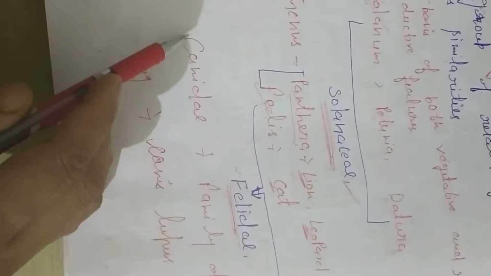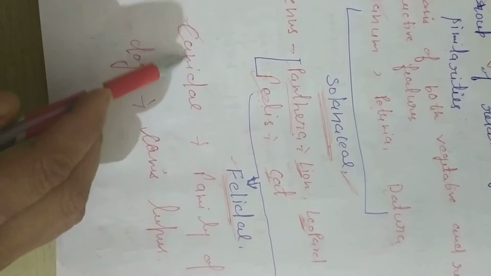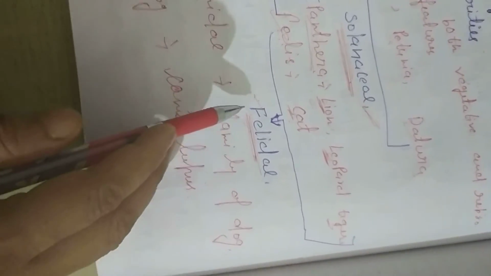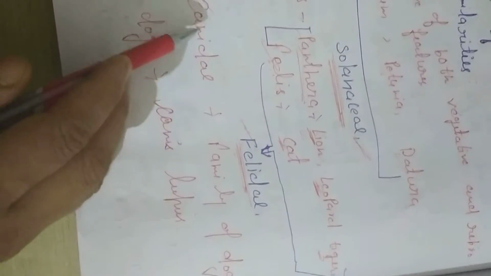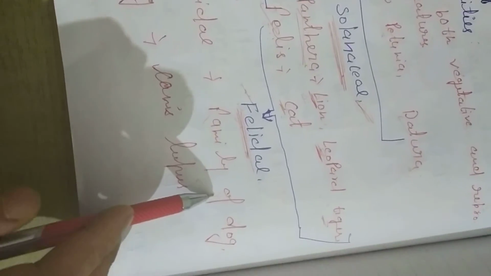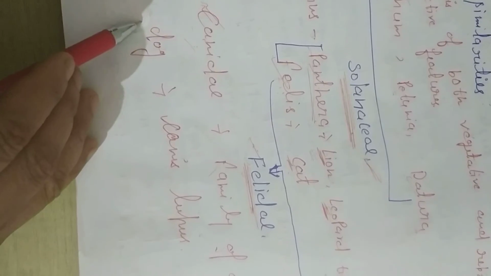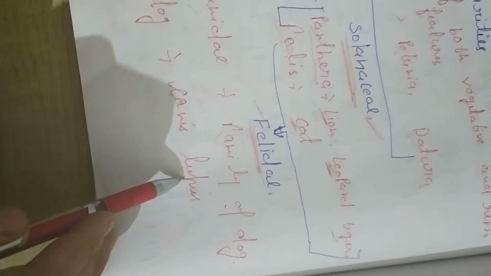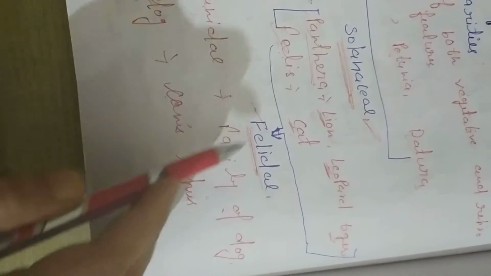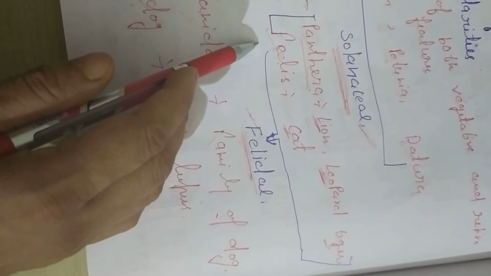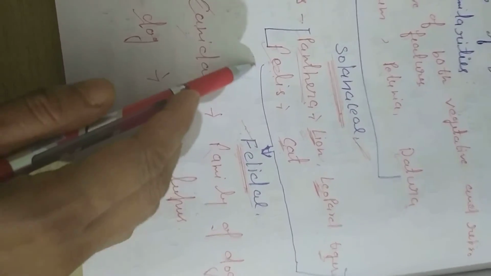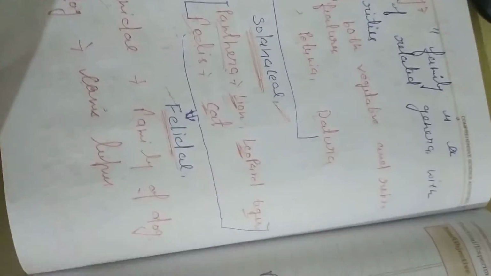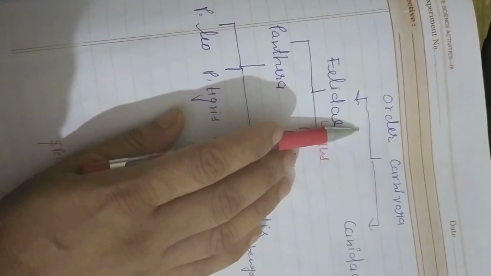One more family is given in the book, Canidae. Canidae is the family of dog. So remember, the family of cat is Felidae while the family of dog is Canidae, and the biological name of dog is Canis lupus. And the biological name of cat is Felis. Okay. So next is the order.